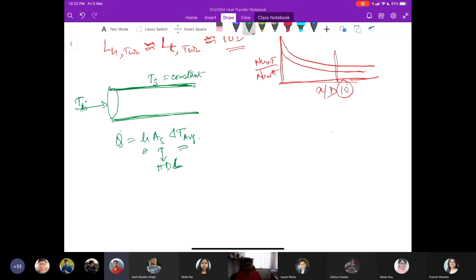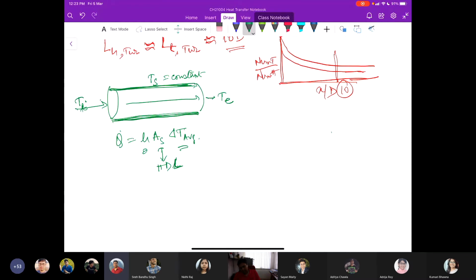And this is basically some appropriate average temperature difference between the fluid and the surface, because the fluid temperature is changing along the length while the surface is at a fixed temperature. So T_i at the inlet, and at the exit there is a T exit temperature.